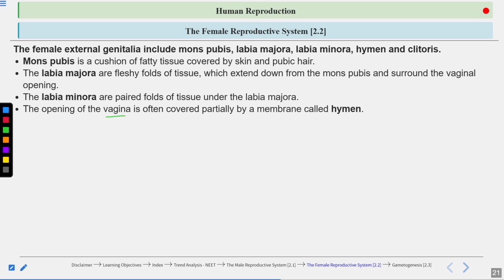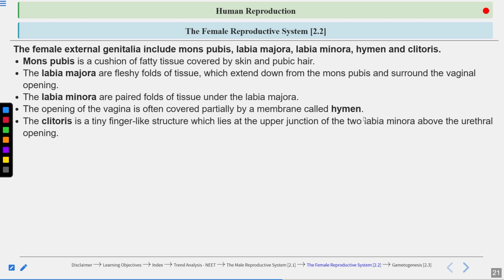Now the opening of the vagina is partially covered by a membrane called the hymen. And then the clitoris is also present. It is a finger-like structure which lies at the upper junction of the two labia minora, above the urethral opening. So a question can come from here: where is the clitoris present?